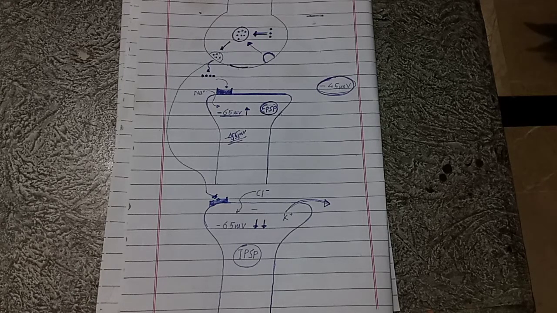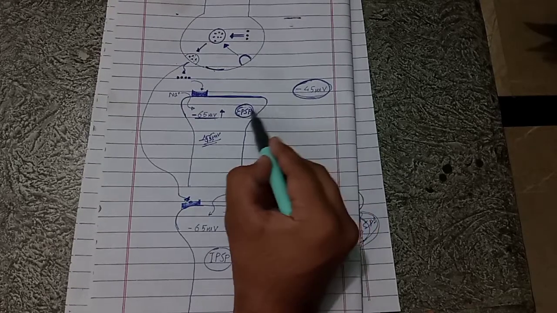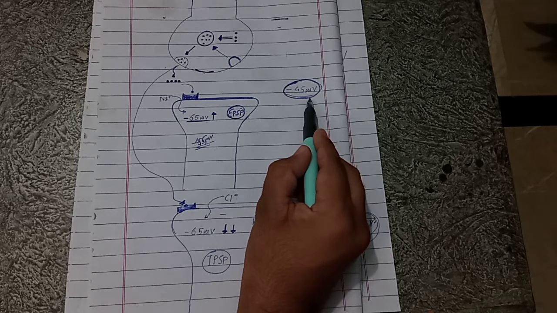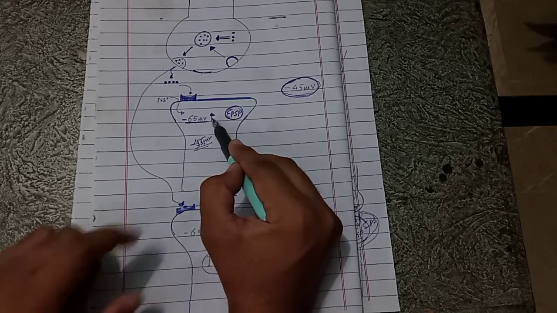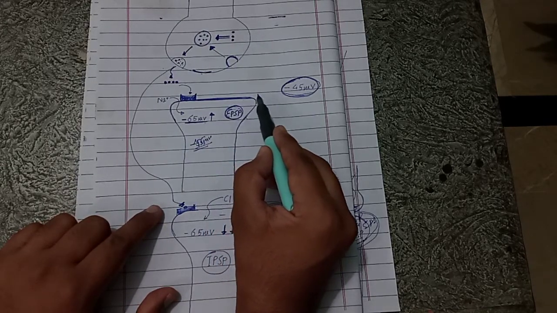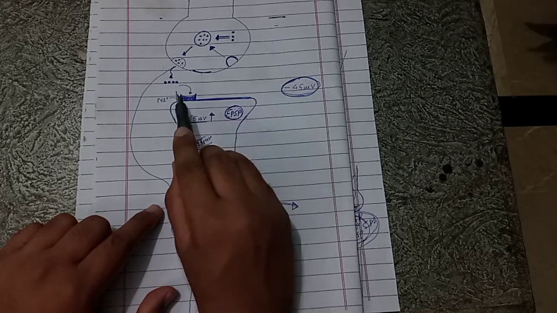Now what is the threshold? The threshold for generation of an action potential is minus 45 millivolt, but the resting membrane potential is minus 65 millivolt. So it means we have to bring a change of plus 20 millivolt to reach the threshold and generate an action potential.